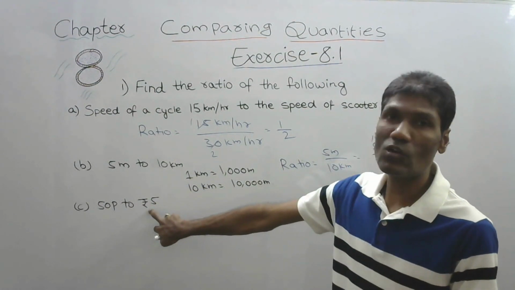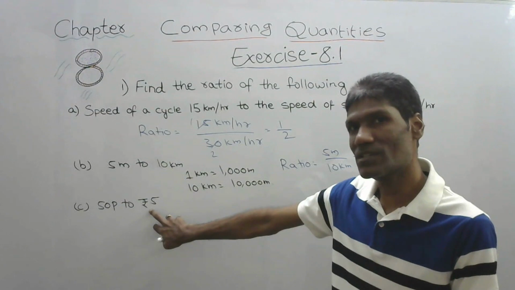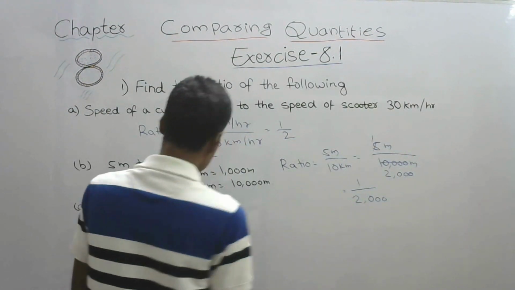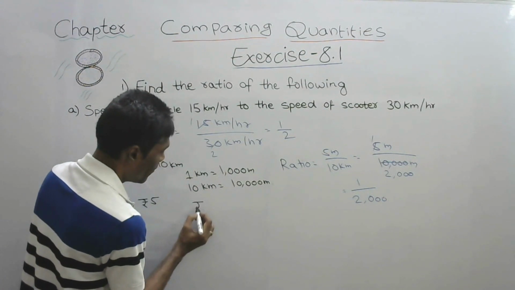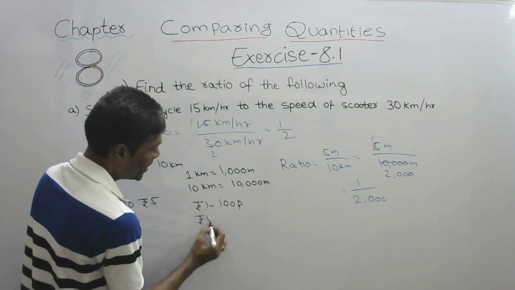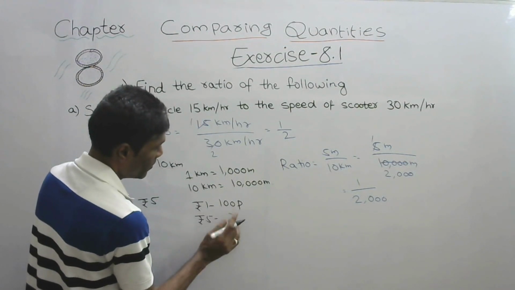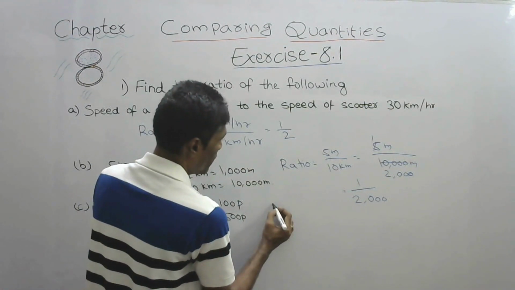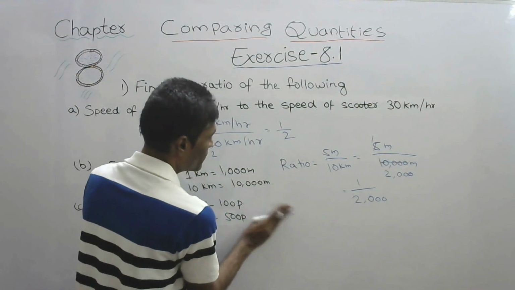We know 1 rupee consists of 100 paisa. 5 rupees, 500 paisa.